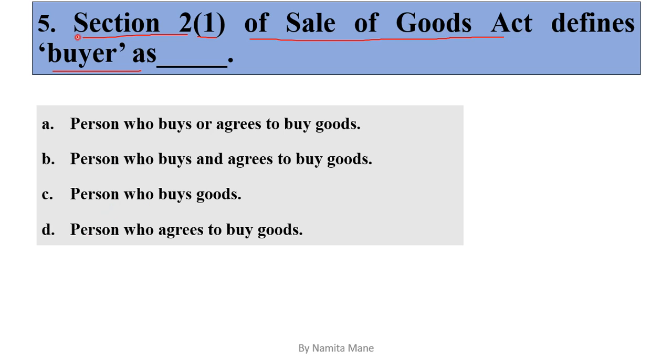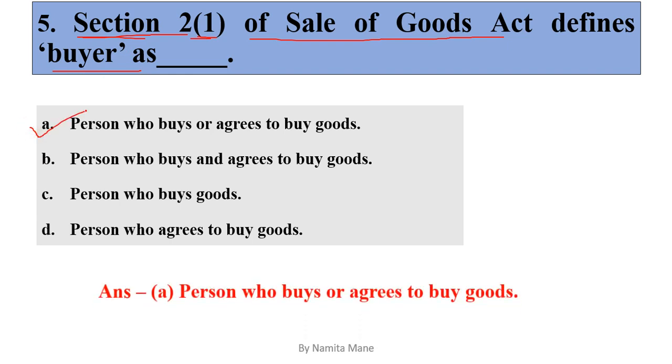So section 2 subsection 1 of this act defines buyer as. So which is the correct definition as per this act? So correct answer is option A. Section 2 subsection 1 of Sale of Goods Act defines buyer as a person who buys or agrees to buy goods. So option A is the correct answer.